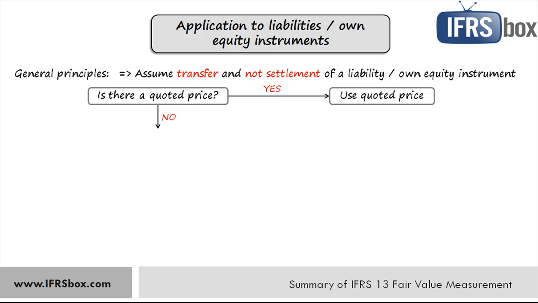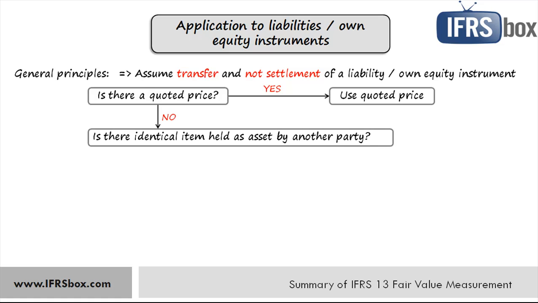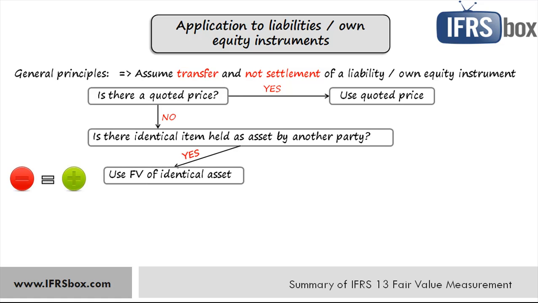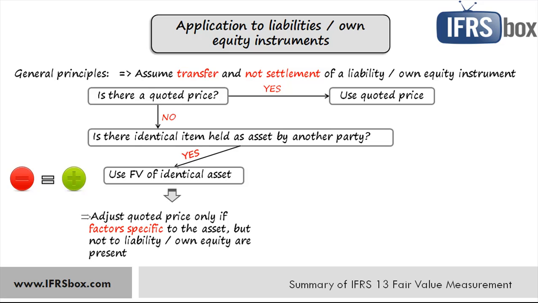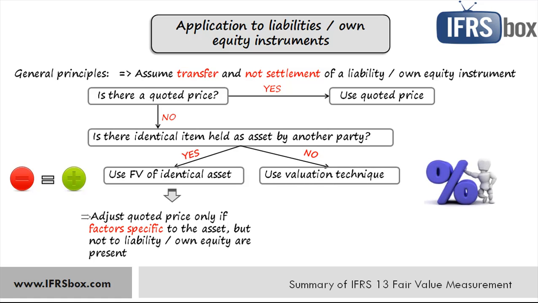If not, then is there an identical item held as an asset by another party? If there is, then an entity shall measure the fair value of the liability or own equity instrument in the same way as an entity would value the corresponding financial asset from the perspective of the holder of that asset. Sometimes an entity needs to adjust the fair value of the corresponding asset because there might be some factors specific to that asset that are not applicable for the liability or own equity. If there is no corresponding asset held by some other party, then an entity must use some valuation techniques.